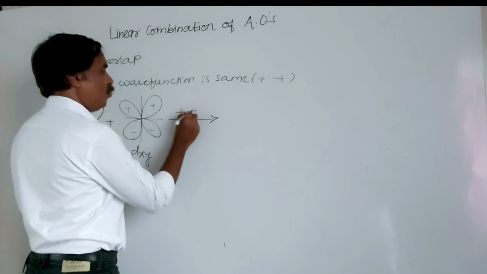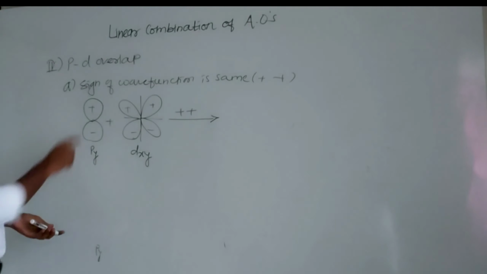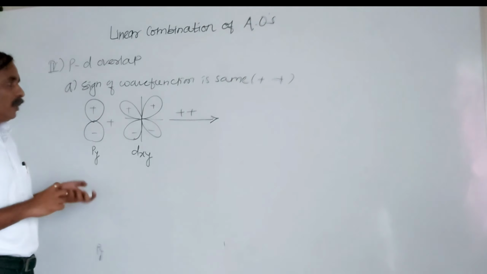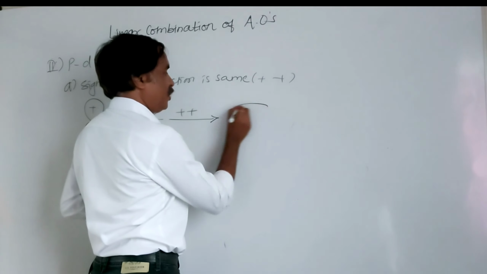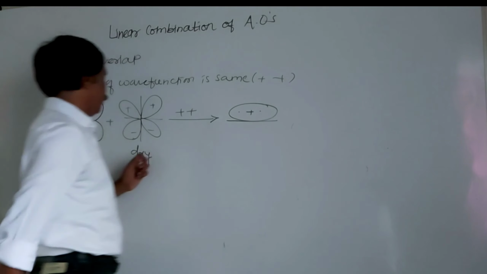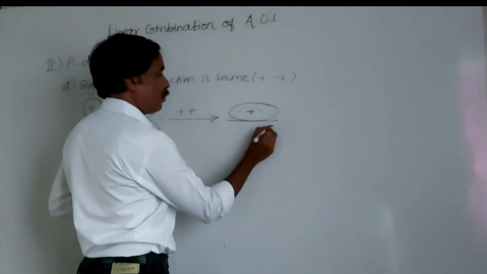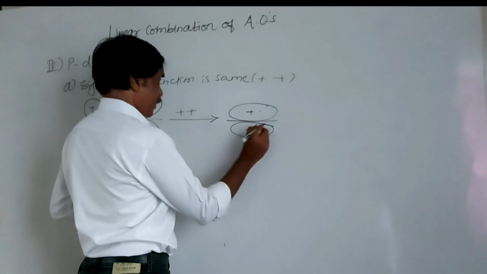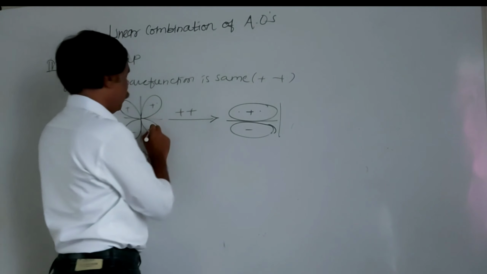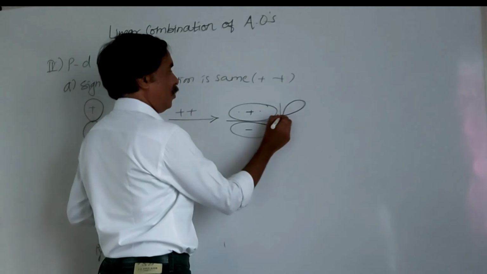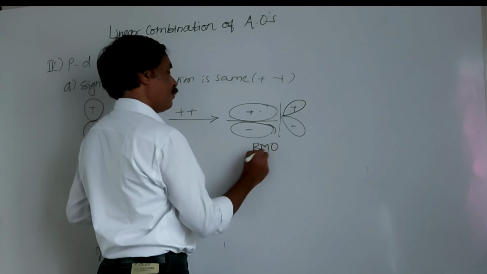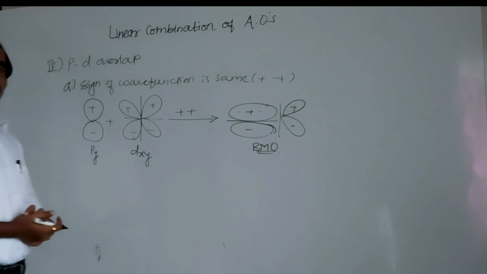This is a positive overlap, positive and negative headed towards each other, and a formation of a bonding molecular orbital. Here it is positive overlap, here it is the nodal plane, here negative. Here positive, negative, opposite lobes. This is the bonding molecular orbital.